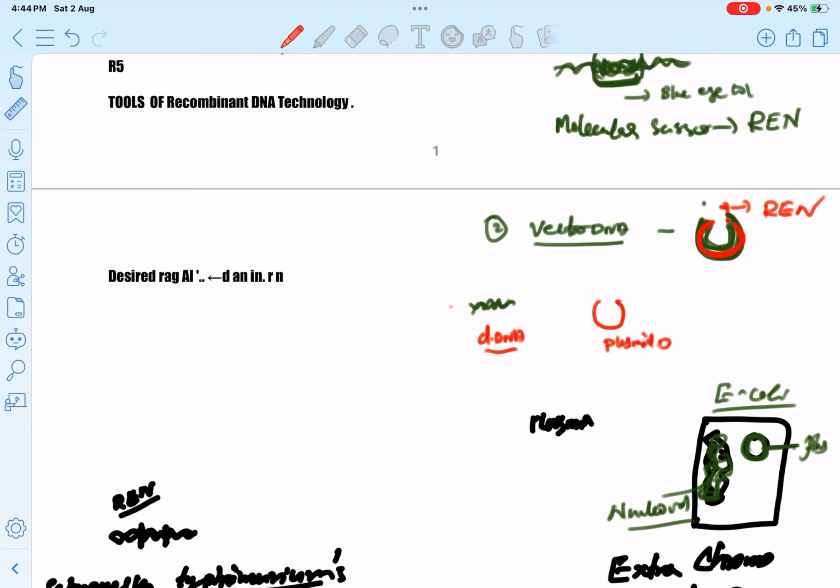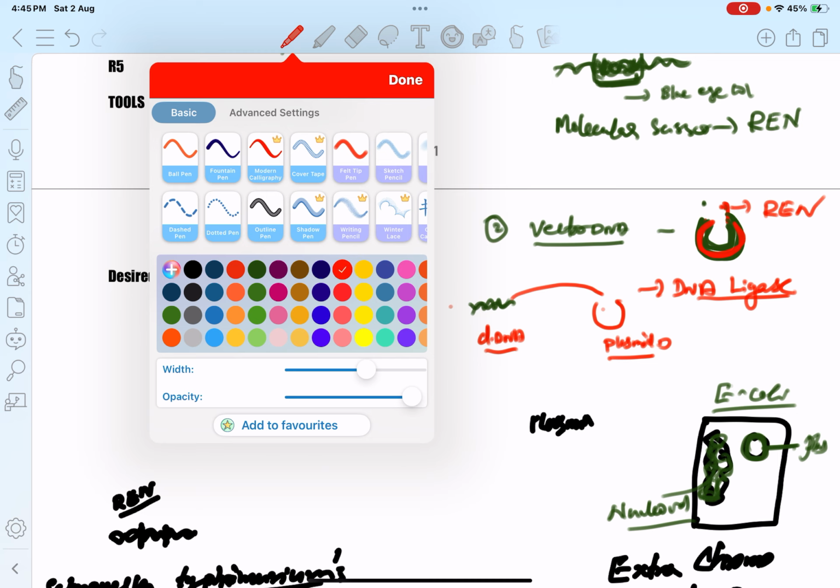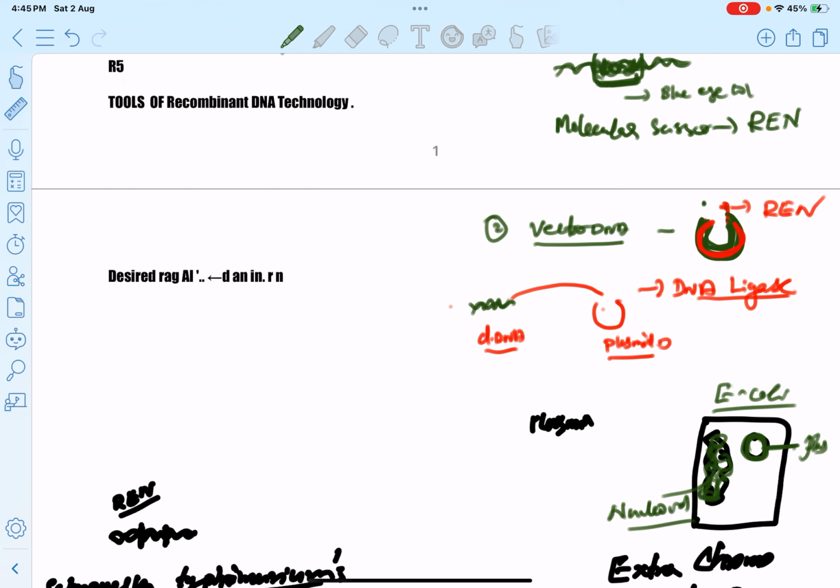Okay, the next step is the insertion of the desired DNA into the plasmid vector with the help of an enzyme which is known as molecular scissor or DNA ligase. With the help of DNA ligase, this desired DNA is inserted into the vector DNA. So we get a reconstructed or recombined DNA. Then this plasmid is known as recombinant DNA.